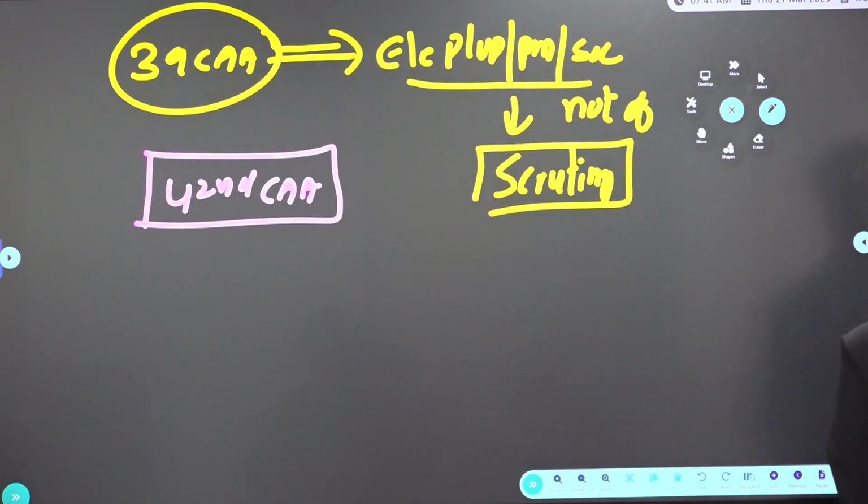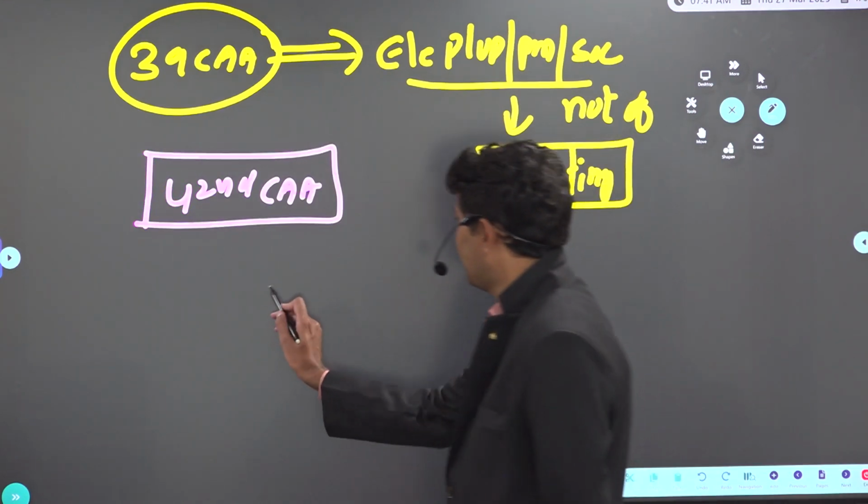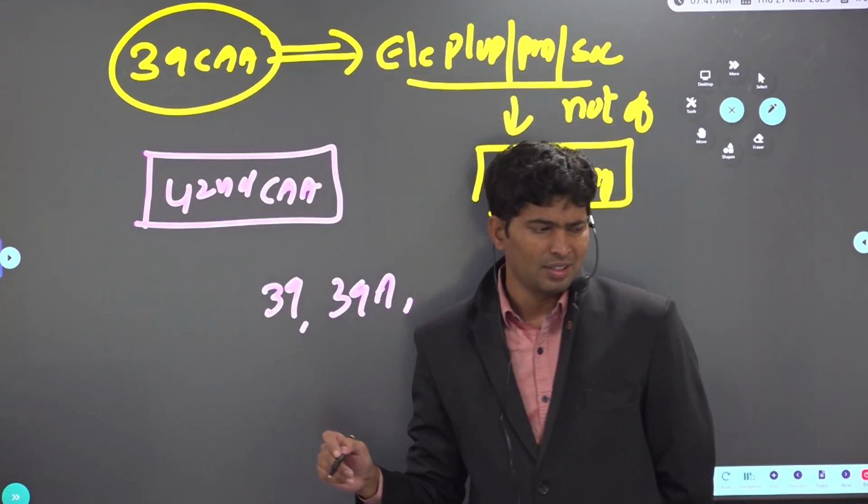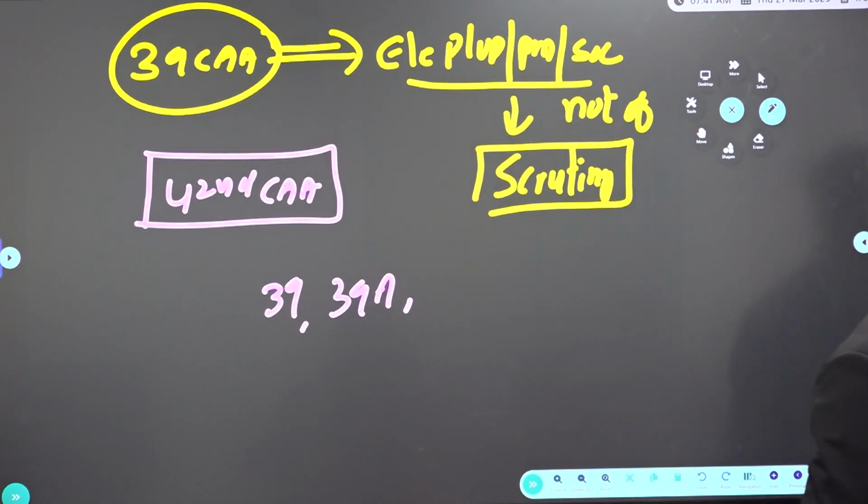Healthy development of children. 39A, free legal aid. 43A, participation of workers in management of industries. 48A, protection of forest. So these also got added in the 42nd Amendment. It's okay, no need to remember all of them, but just to know why it is called the mini constitution.